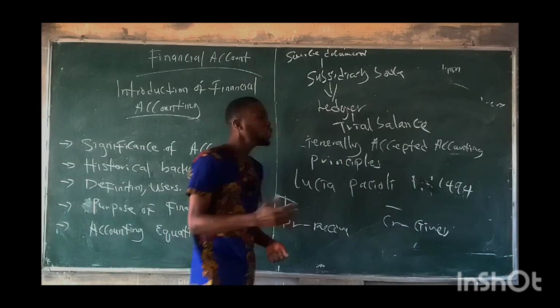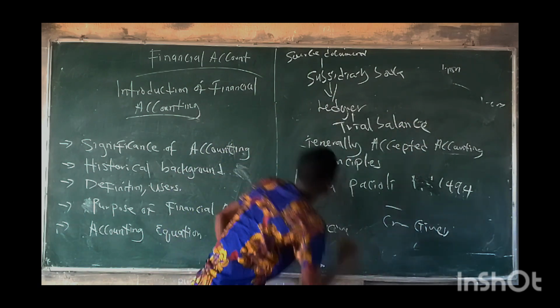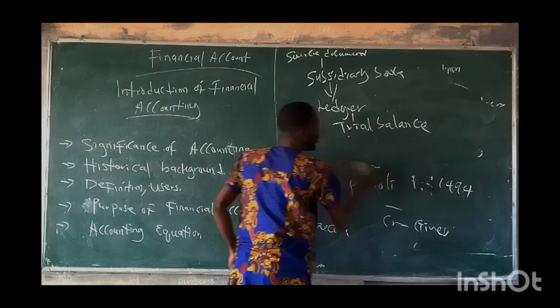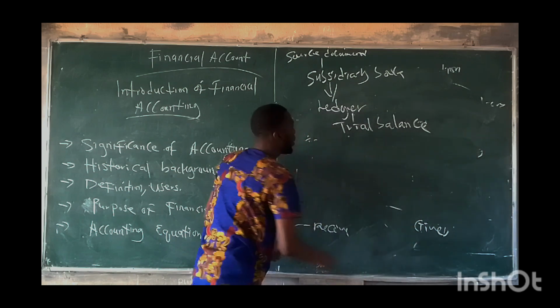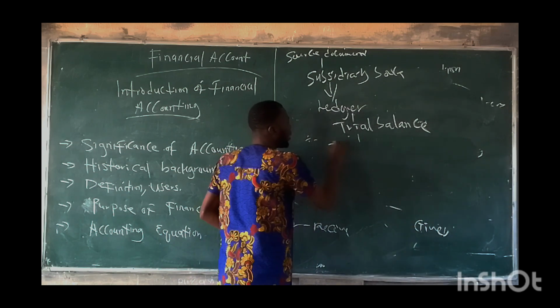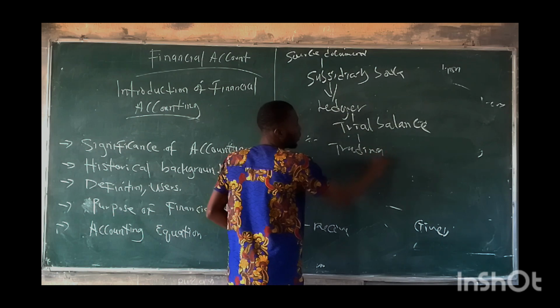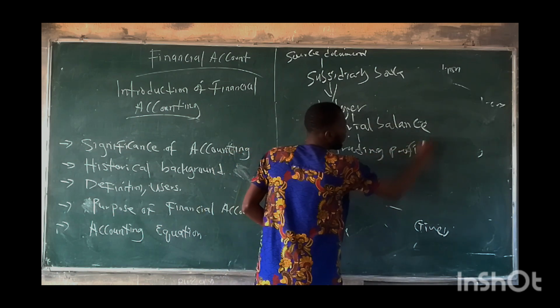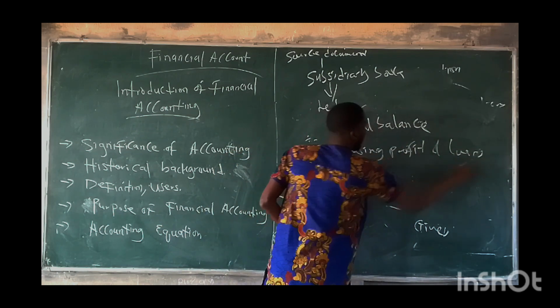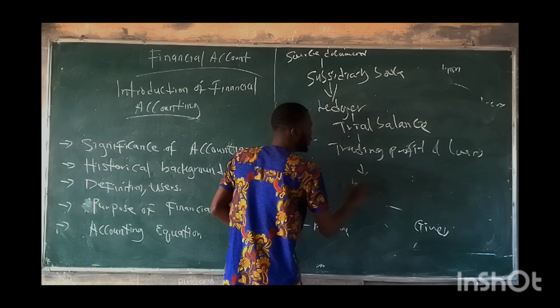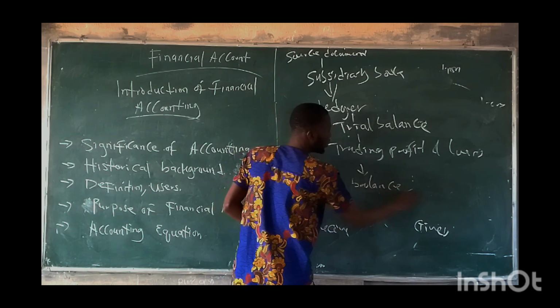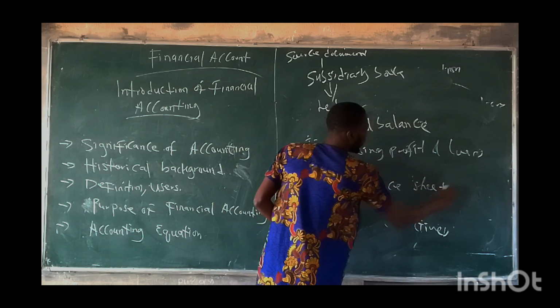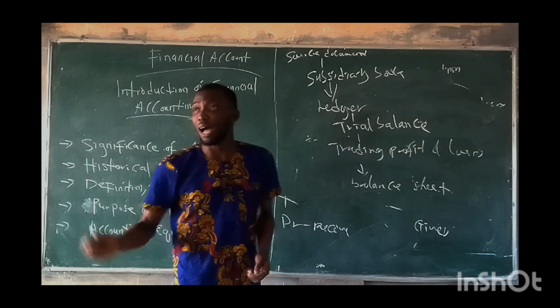Then the trading profit and loss account. Then we have our balance sheet. Then we also have the manufacturing account.